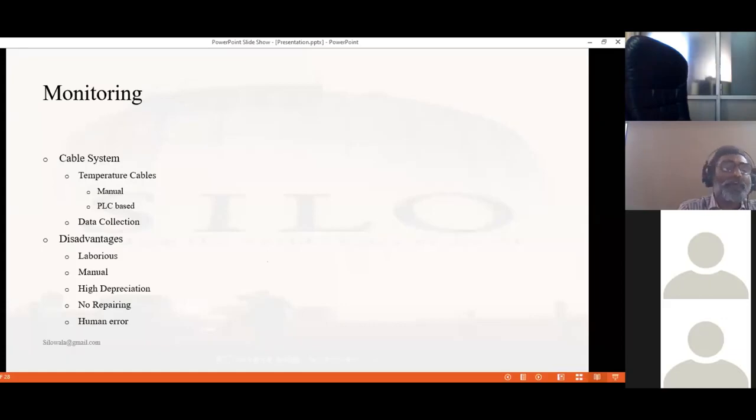It is very laborious, it is manual. Almost 3 persons are involved. If you don't have PLC based, in Pakistan almost 90% of monitoring systems are manual, while 10% are PLC based. But the disadvantages for both are that it is laborious, manual, and it has high depreciation.